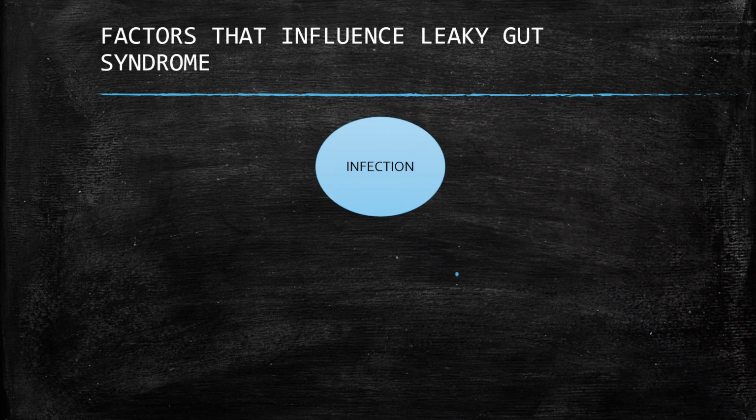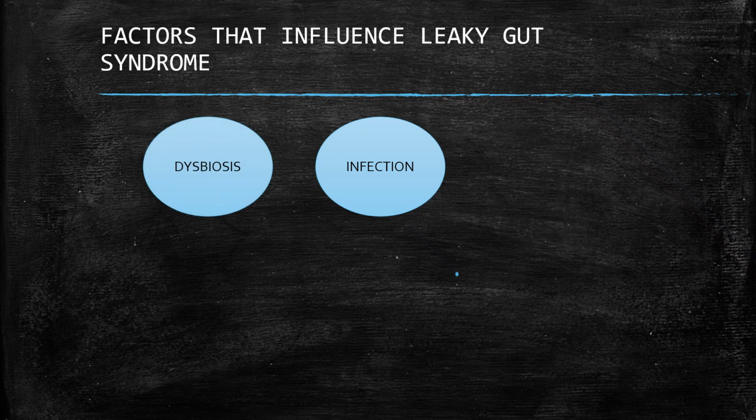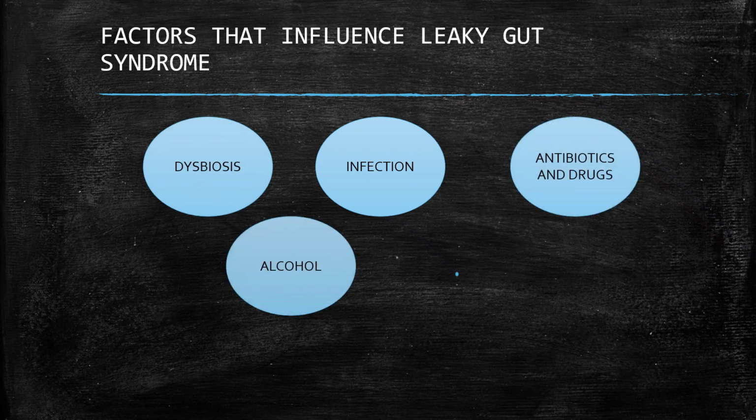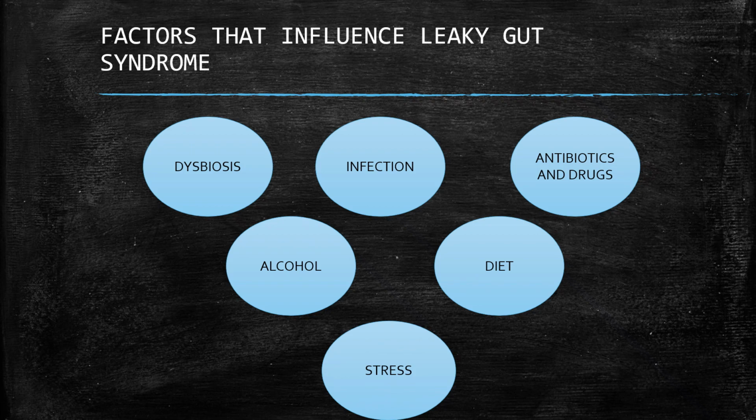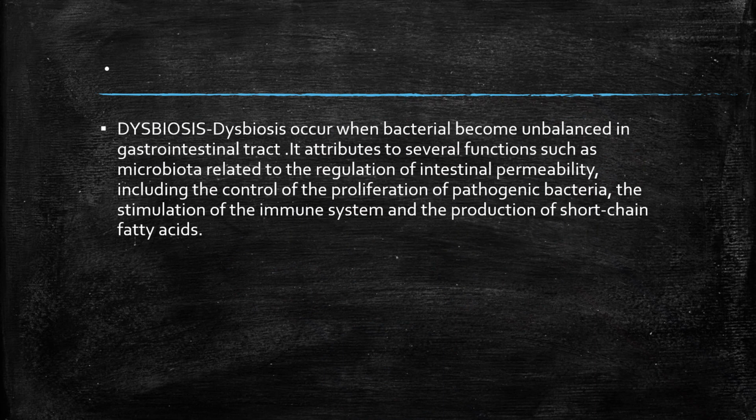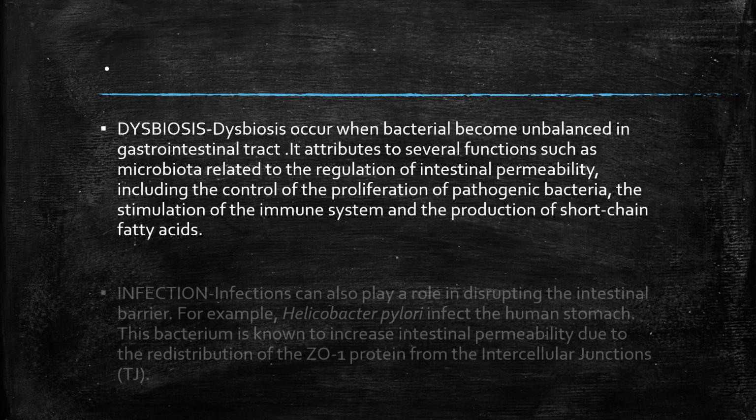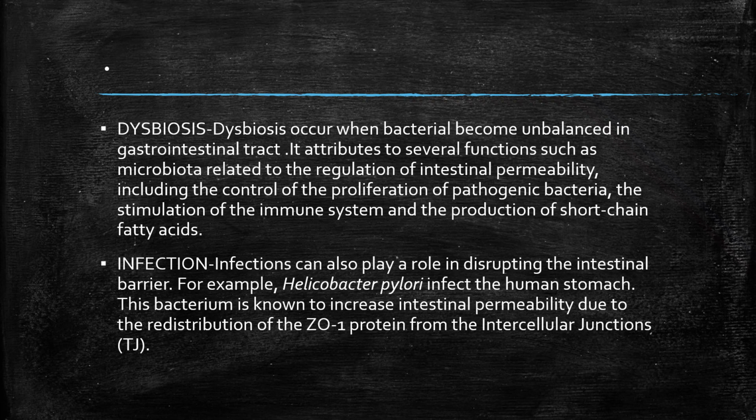Factors that influence leaky gut syndrome: infection, dysbiosis, antibiotics and drugs, alcohol, diet, and stress. Dysbiosis occurs when bacteria become unbalanced in the gastrointestinal tract, and it contributes to several functions of the microbiota related to the regulation of intestinal permeability, including the control of the proliferation of pathogenic bacteria, the stimulation of the immune system, and the production of short-chain fatty acids.